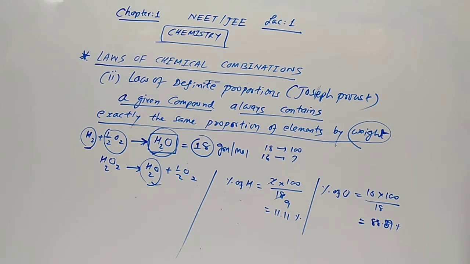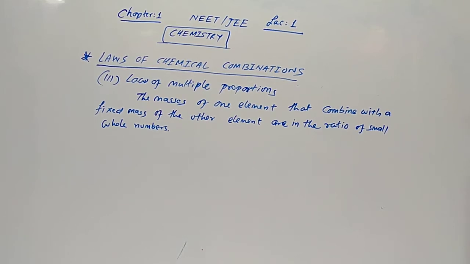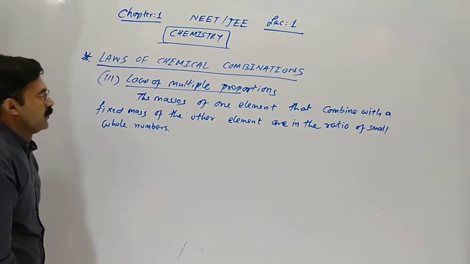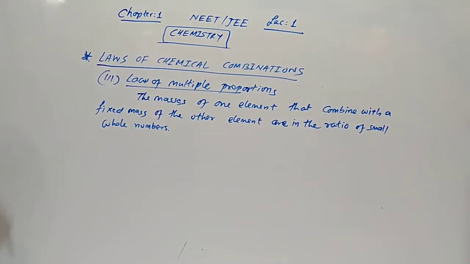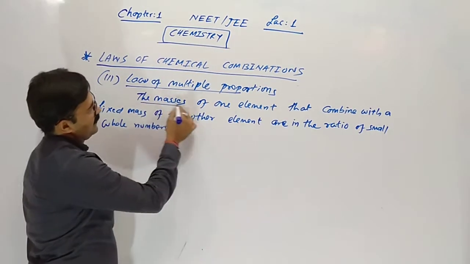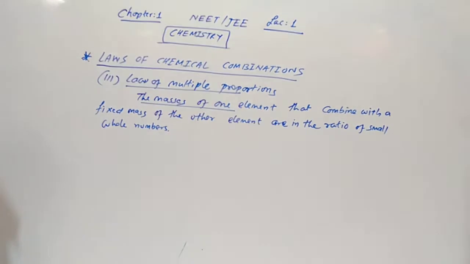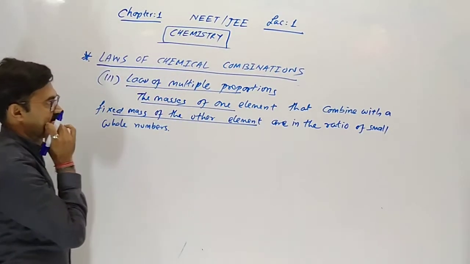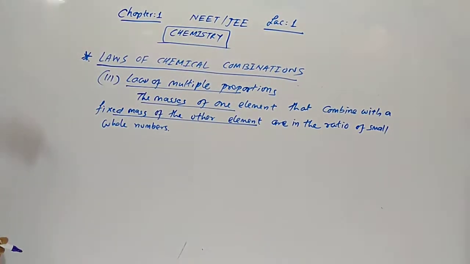Now the third law, which is very important. Many times questions are asked on this law of multiple proportion. The masses of one element that combine with a fixed mass of other elements are in the ratio of small whole numbers.